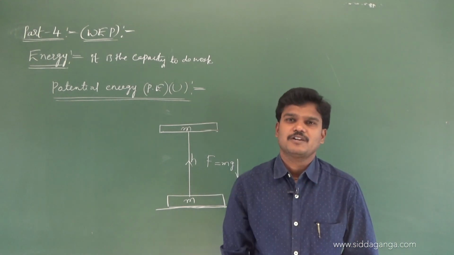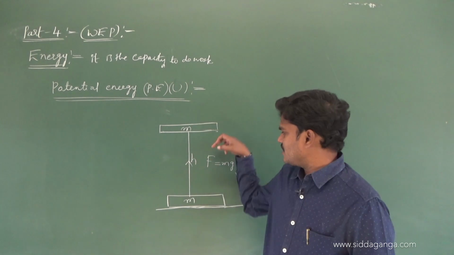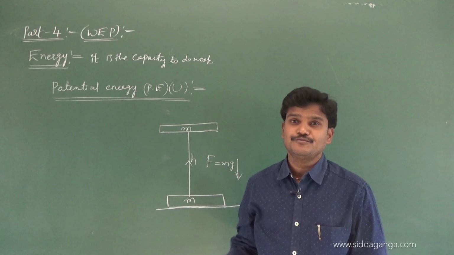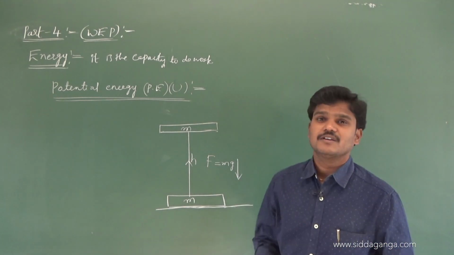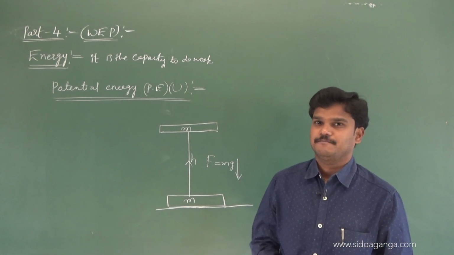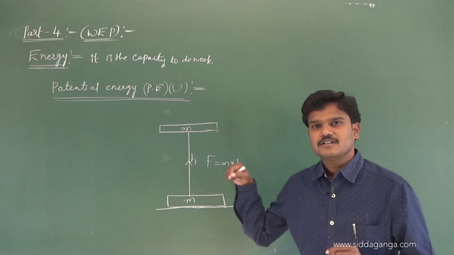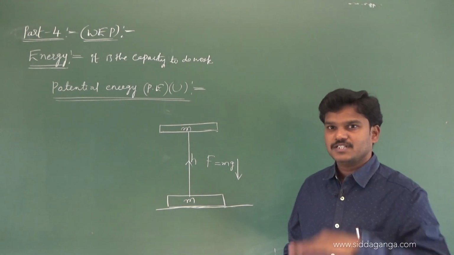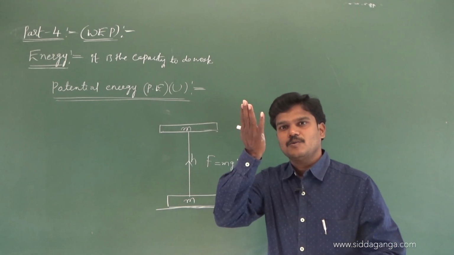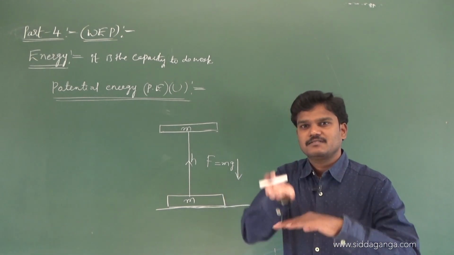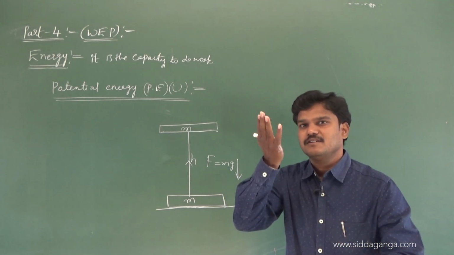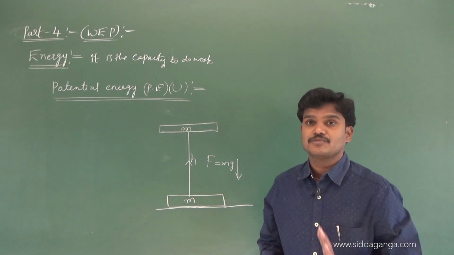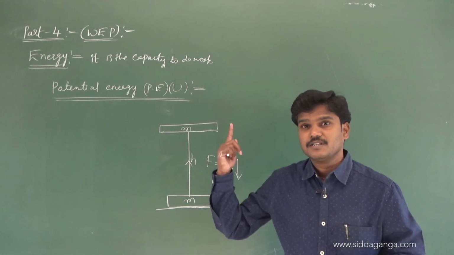There are two types of work done. One is work done by the gravitational force, another one is work done by the lifting force. Tell me how much work is done by the gravitational force here. Gravitational force is acting downwards, body moving upwards. So force is downwards, displacement is up. What is the angle between force and displacement? It is 180.